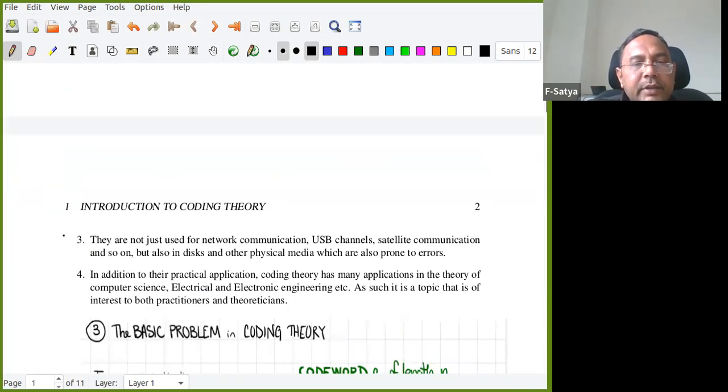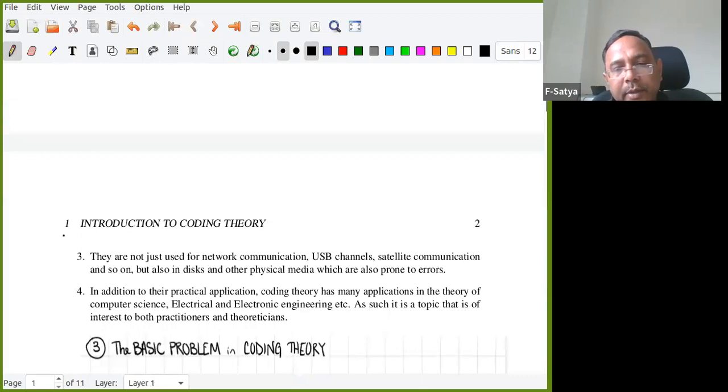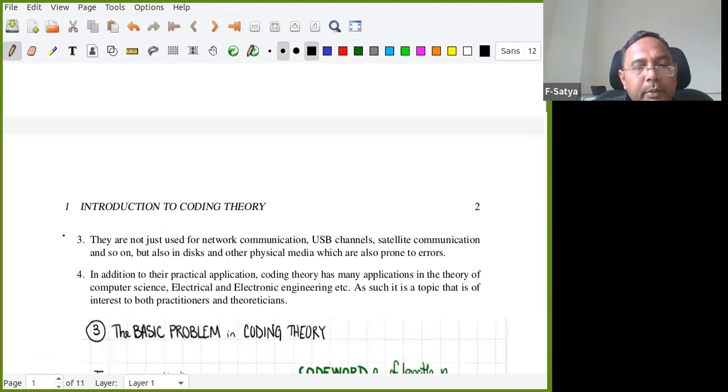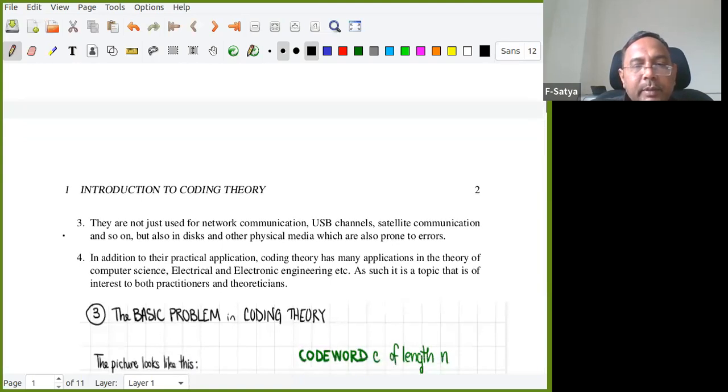They are not just in network communication, USB channels, satellite communication, and so on, but also used in disks and other physical media, which are also prone to errors. So pen drives and hard disks, many disks, for storage purposes. I'll explain these things in a while. In addition to practical applications, coding theory has many applications in computer science and electronic and electrical engineering.